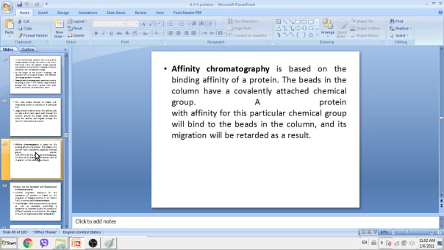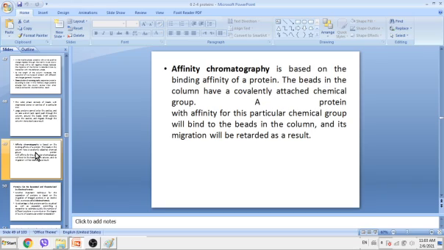We have another technique called affinity chromatography. It's based on the binding affinity of proteins to the beads. So here it depends on the affinity between the protein and the stationary phase.